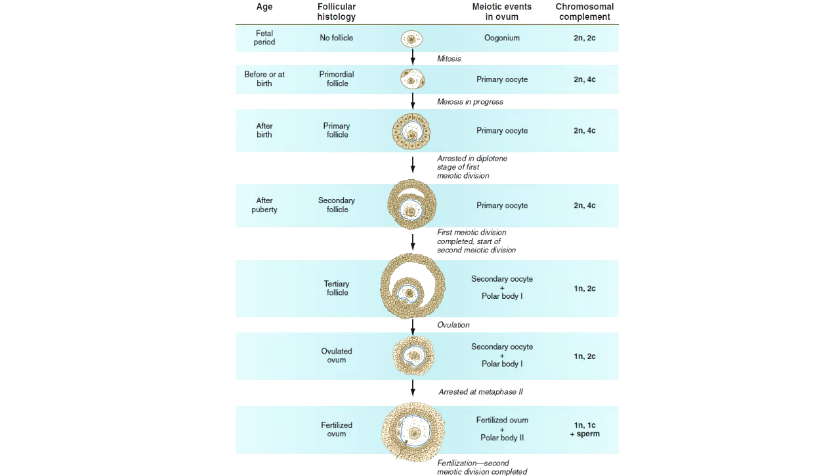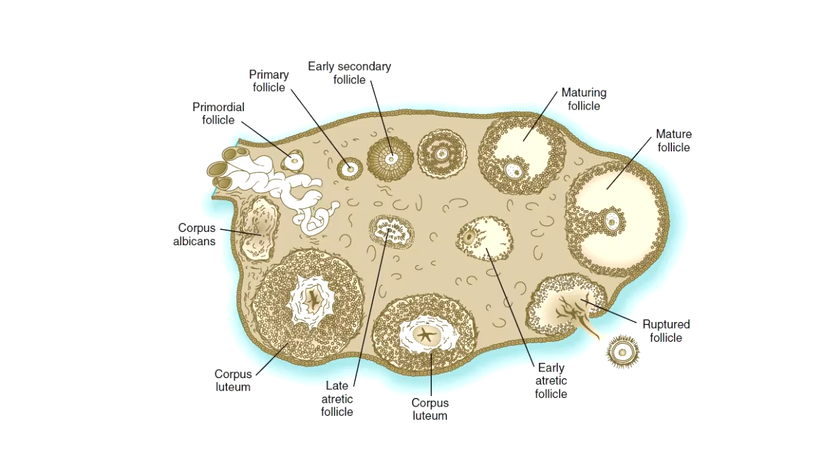In the embryo, oogonia are naked, but after meiosis begins, cells from the ovary partially surround the primary oocytes to form primordial follicles. By birth, the primary oocytes are invested with a complete layer of follicular cells, and the complex of primary oocyte and the follicular cells, that is granulosa, is called the primary follicle.